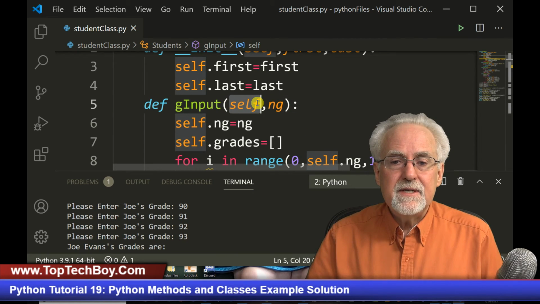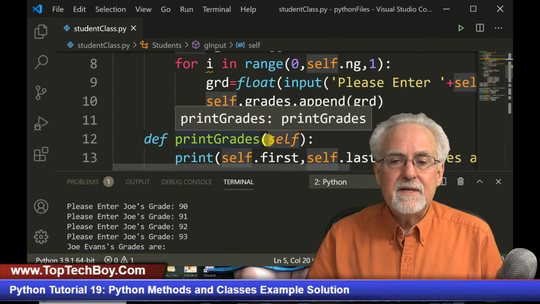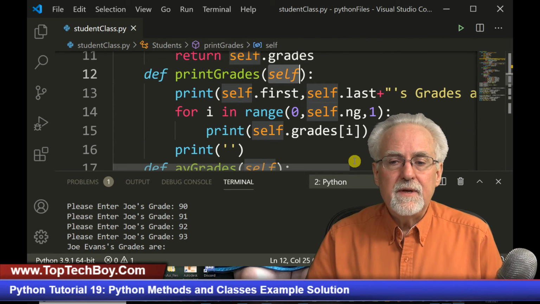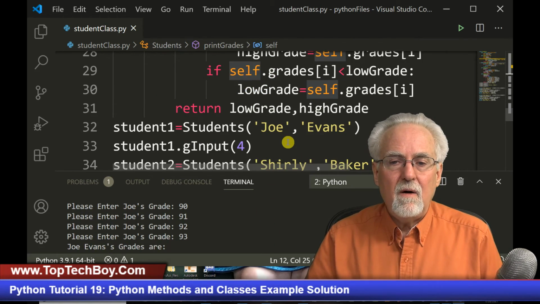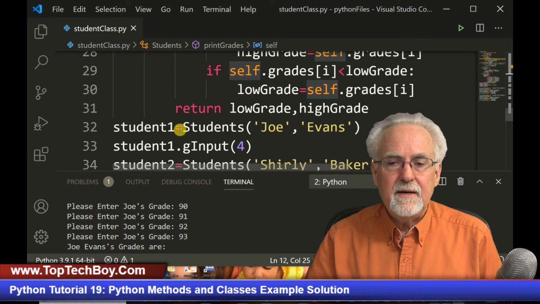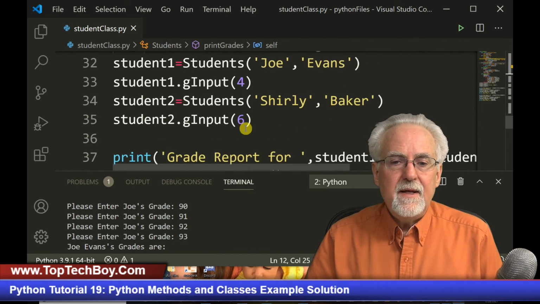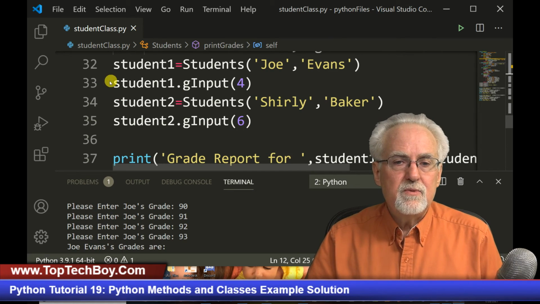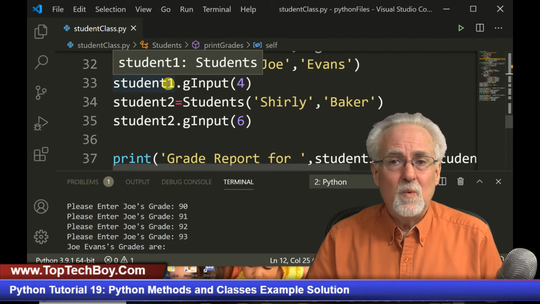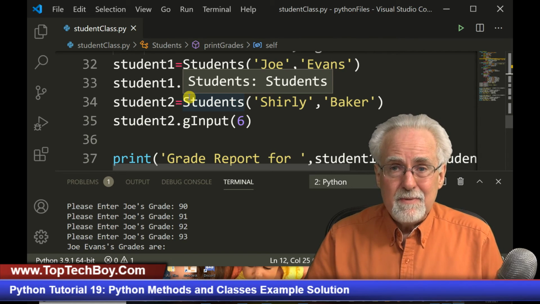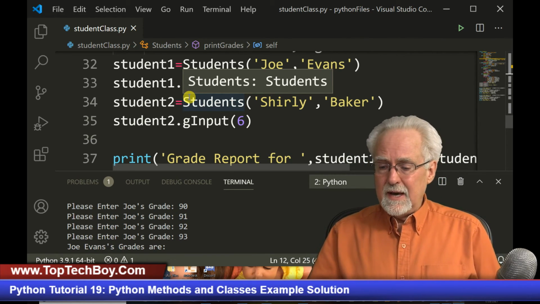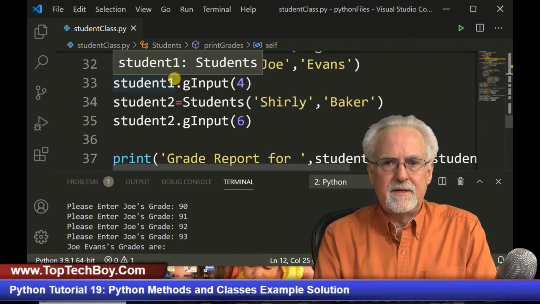You just got to pass itself, and then you can do all these separate things. And then you can call those methods once you've created a student. Once you have created a student, student one, then you can call all of those methods, which is student one dot this method, student one dot that method. Okay, guys, I hope this made a lot of sense for you.